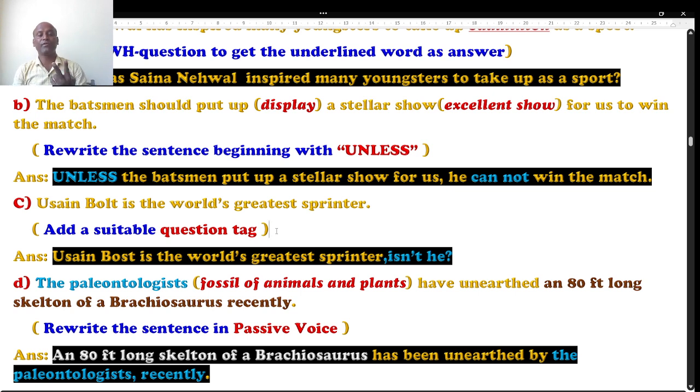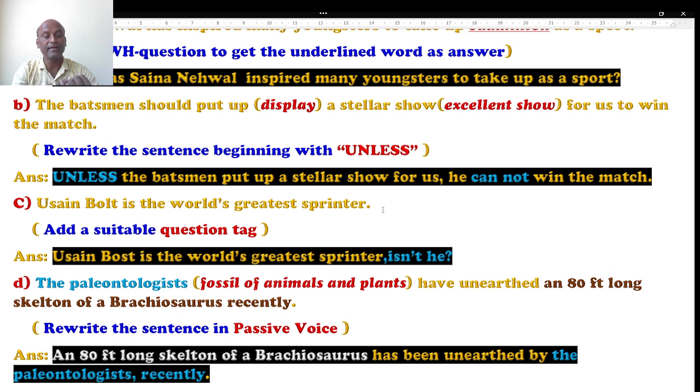I told you there are 2 kinds of tag question. If the sentence is positive, this given sentence is positive only: Usain Bolt is the world's greatest sprinter. Of course, there is no usage of negative words like no, nor, not, none, neither. If these words are used, that's going to be a negative sentence. But the given sentence is positive. Obviously, our answer is negative only.